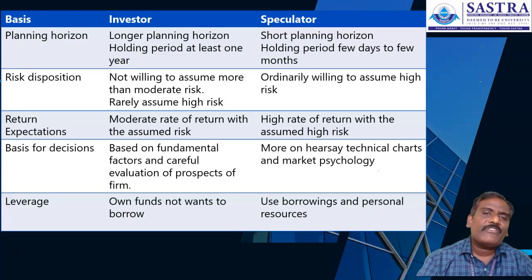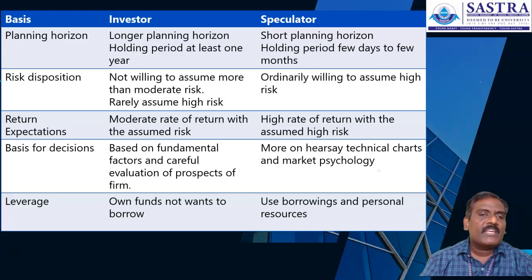But the people who go for a short planning horizon, day to day, a few days, few weeks or few months, holding that particular instrument to generate profit, those people are called speculators. So in this differentiation, you need to know that planning horizon is an important aspect. The time in which you are planning provides the base: the investor plans for a long horizon, whereas the speculators plan for a short horizon.